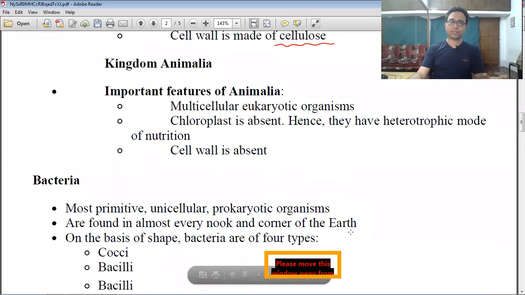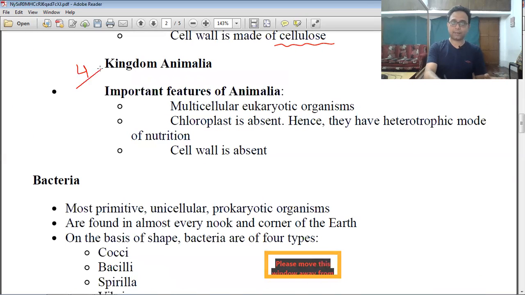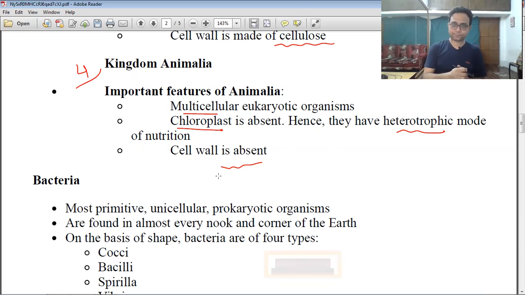Now we discuss the fifth kingdom, the kingdom Animalia. That is our kingdom, right? So what are the important features of the kingdom Animalia? They are multicellular in nature, they have many cells, and they have a well-defined nucleus, so they are eukaryotic organisms, but they do not have chloroplasts. Chloroplast is absent in the animal cell, so they cannot perform photosynthesis. So they are dependent on others. This type of nutrition is called the heterotrophic mode of nutrition. And the cell wall is absent in the animal cell, as we also discuss in that particular chapter.